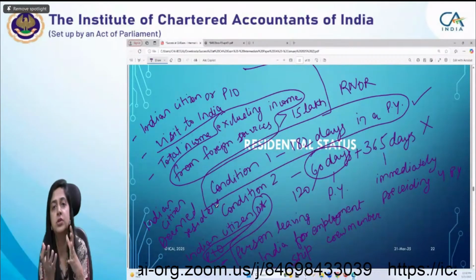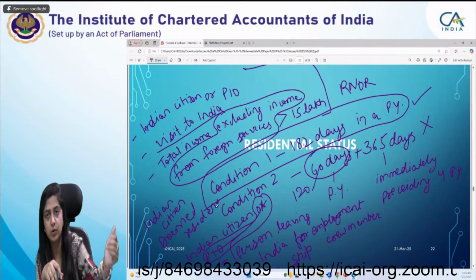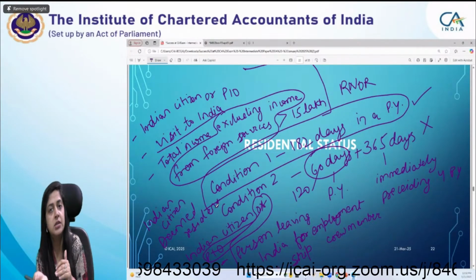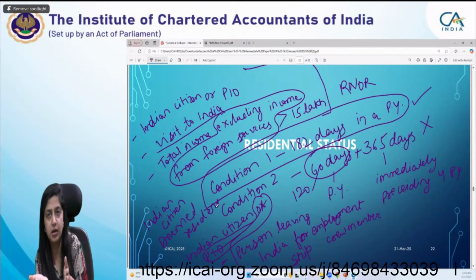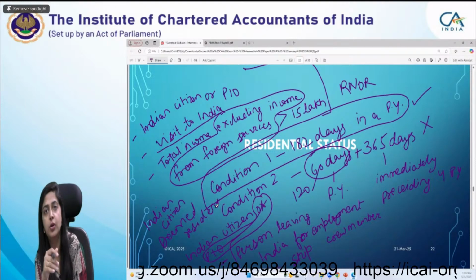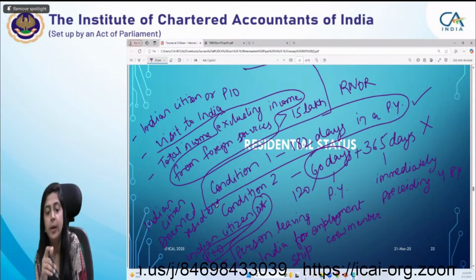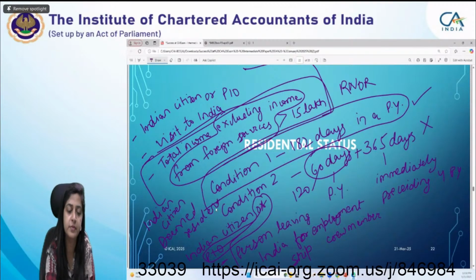Income from foreign sources means income which accrues or arises outside India, but in this case you have to include the income which is from business controlled or profession set up in India. That has to be included. Although it accrues or arises outside India, for computing this you have to take it into consideration.